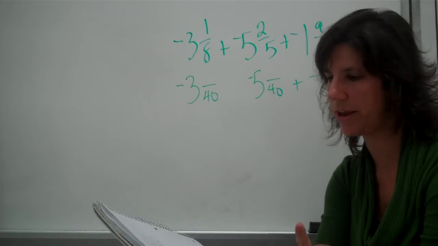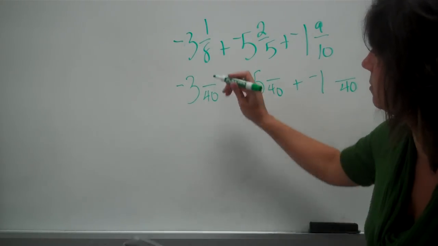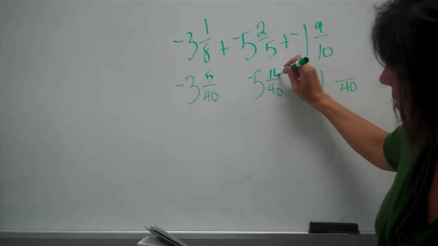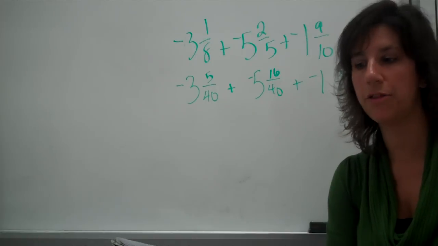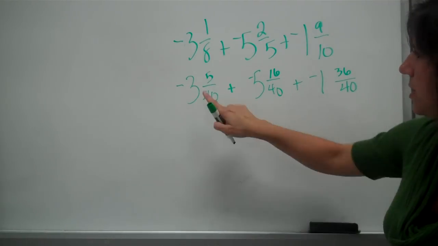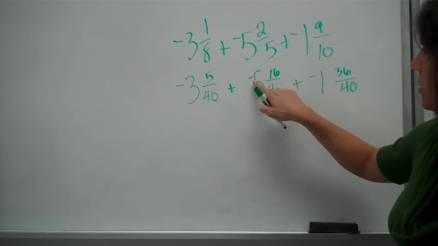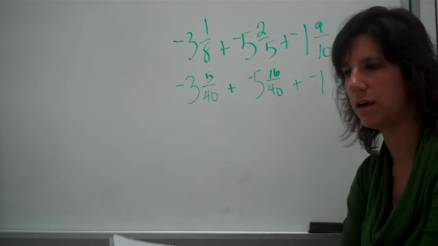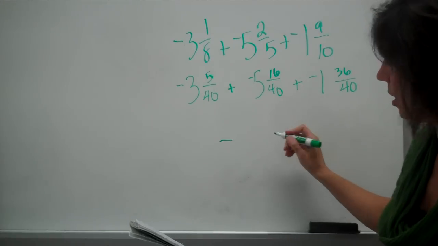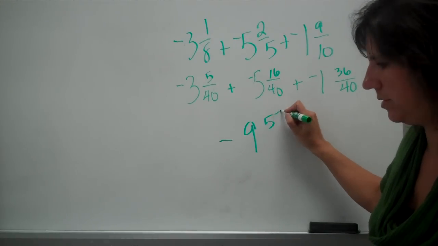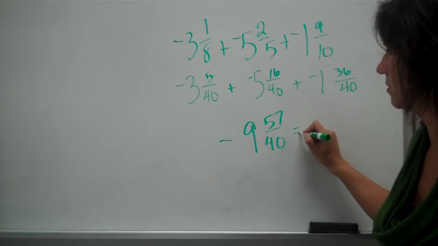Don't forget to change your numerators. That's a key step a lot of students forget to do. So you should have a 5, a 16, and a 36. All right, now that you've got all common denominators, we are adding, and they are all negative. So you can go right across there. They're all negative, so you know the answer is going to be negative. And if you put them all together, this should be your answer.